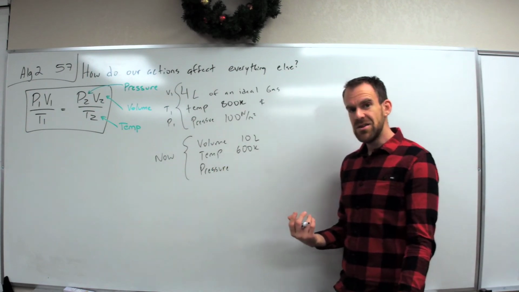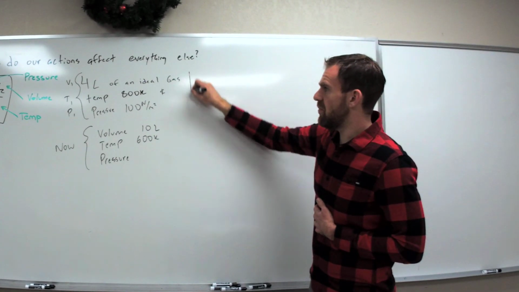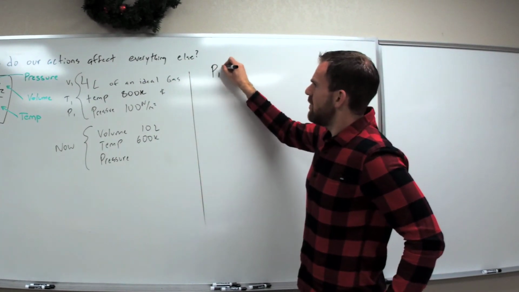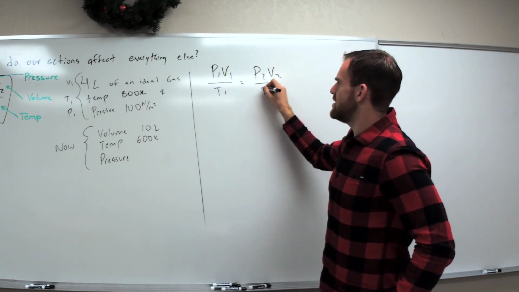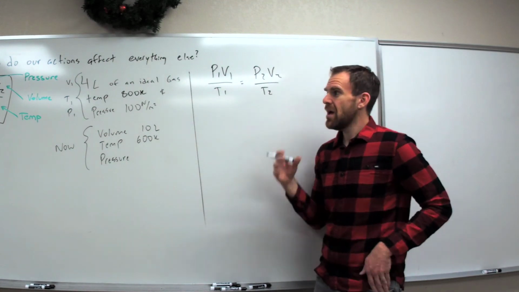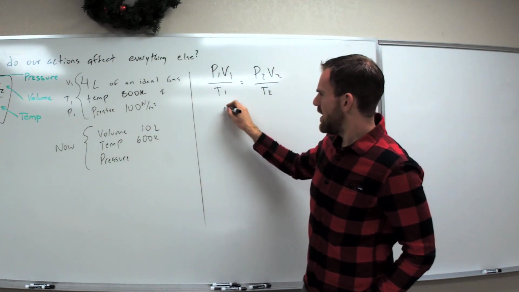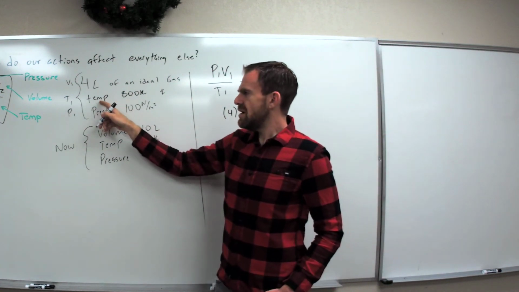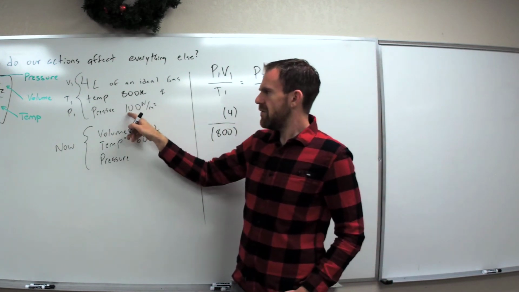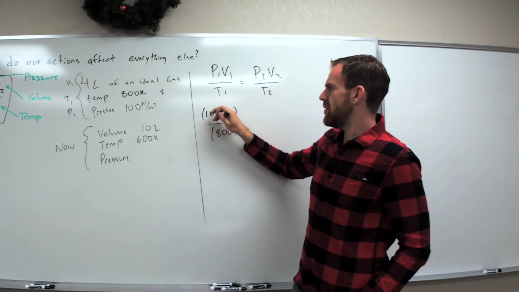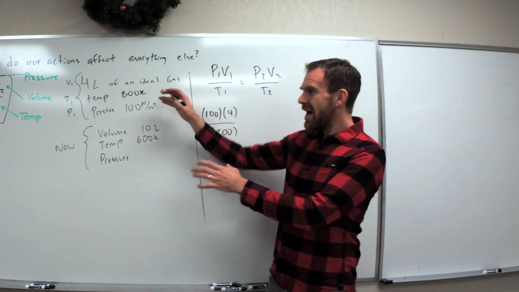So what I want you guys to do when you're solving these problems is first to plug into the equation. So what is our equation? P1 V1 over T1 equals P2 V2 over T2. That's an ugly 2, I'm sorry. Now we're going to plug in the values we know. V1 is 4, so I'm going to plug that in parentheses. T1 is 800, and P1 is 100. Okay, you know that because they say you started with those amounts, and then this happened.